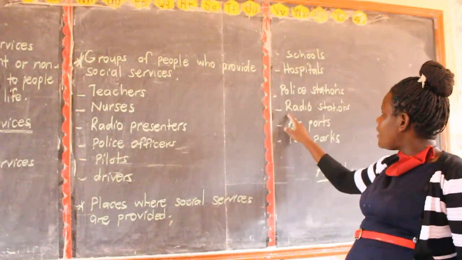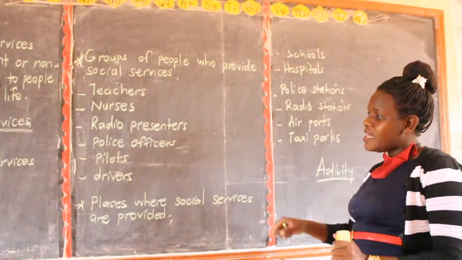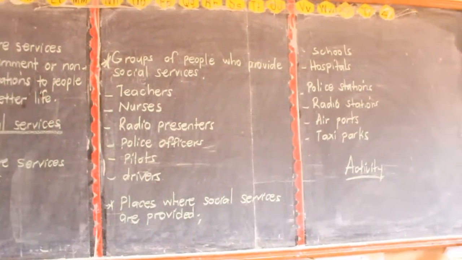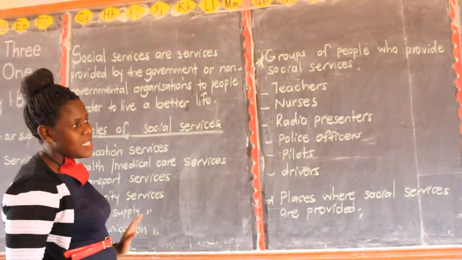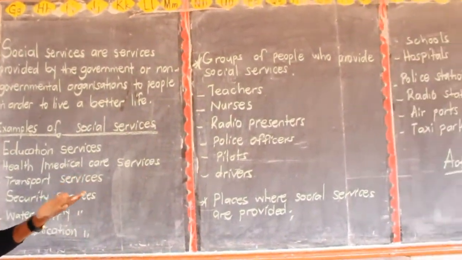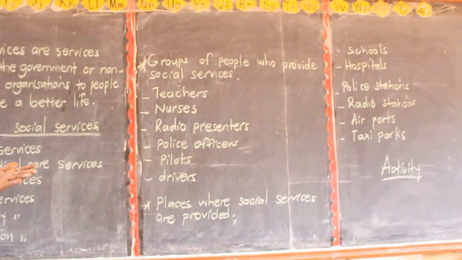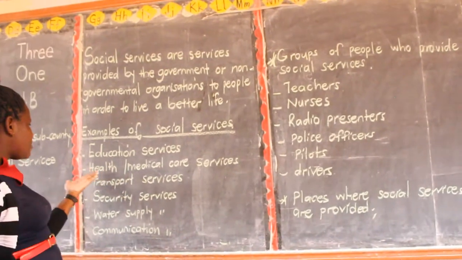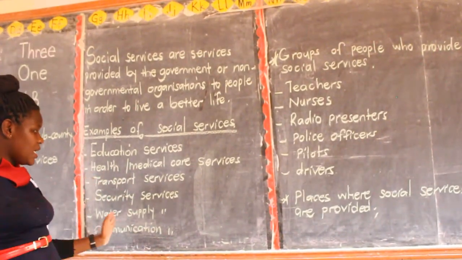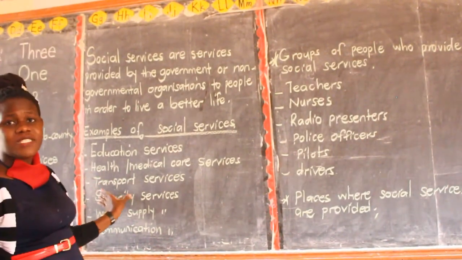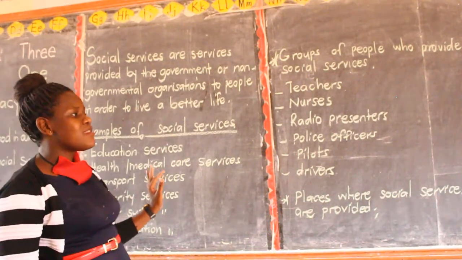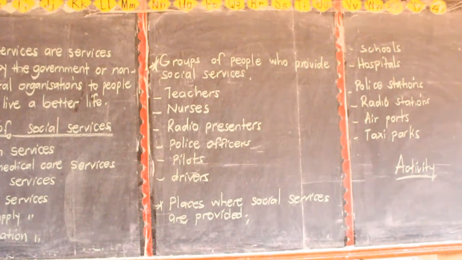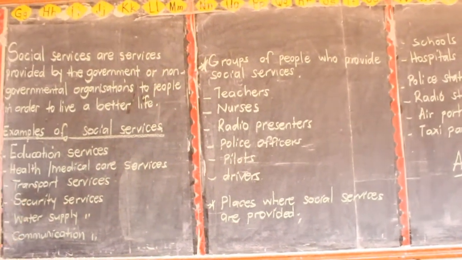Then here we have radio stations. What social service do you find there? It is communication services. Then lastly, we have airports. Which social service do you find at the airports? Is it education? No. Is it transport? Yes, it is transporting services. So you find there transporting services, not any other thing. Then taxi parks, what do you find there? Which social service? It is still transporting services.